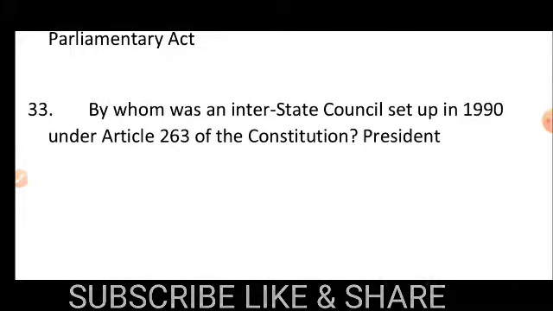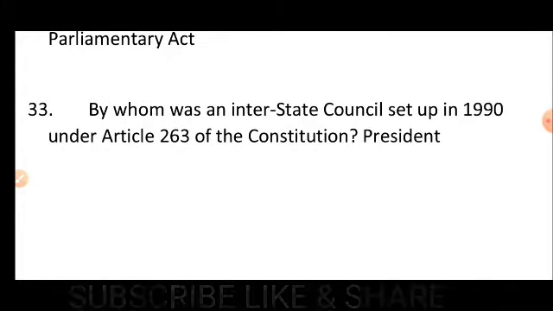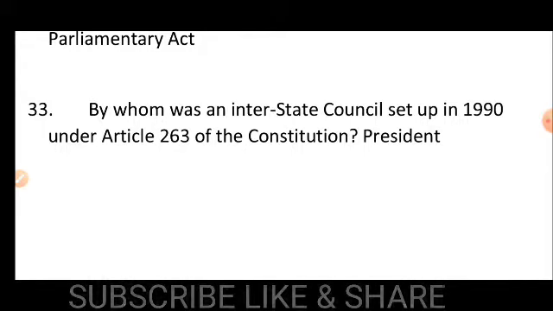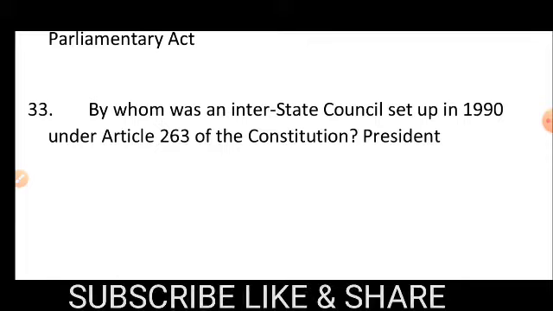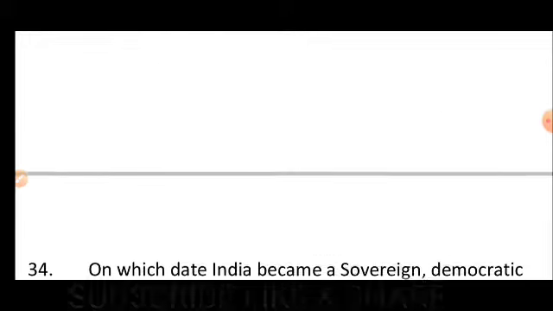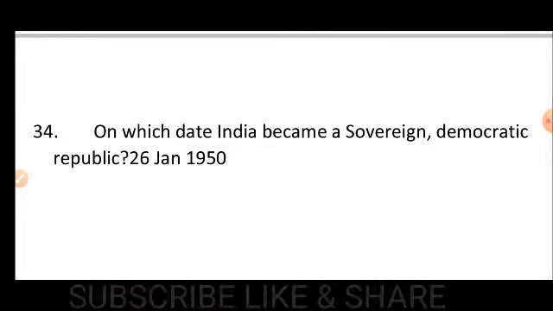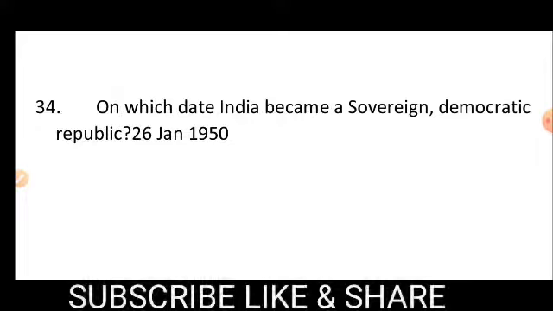Number 33. By whom was an interstate council set up in 1990 under Article 263 of the Constitution? President. Number 34. On which date did India become a sovereign democratic republic? That is 26 January 1950.